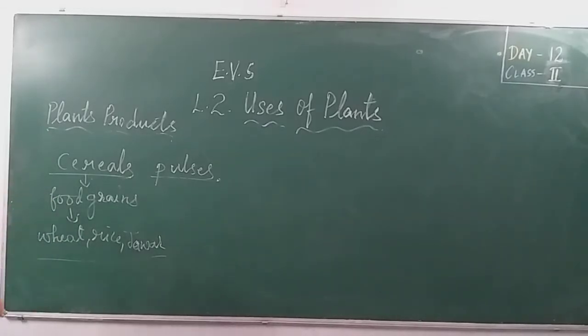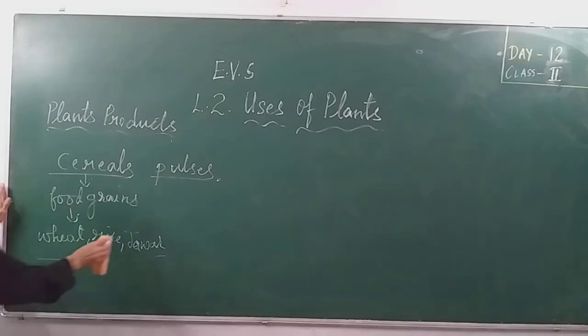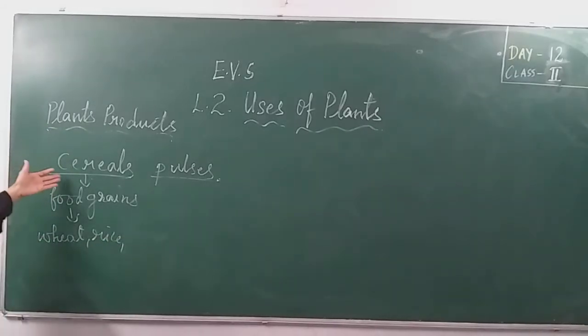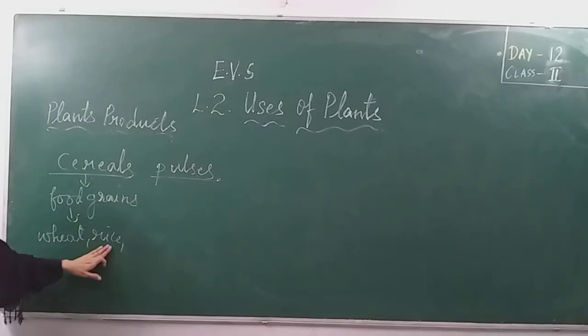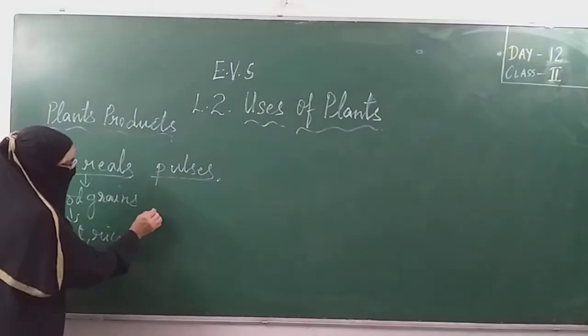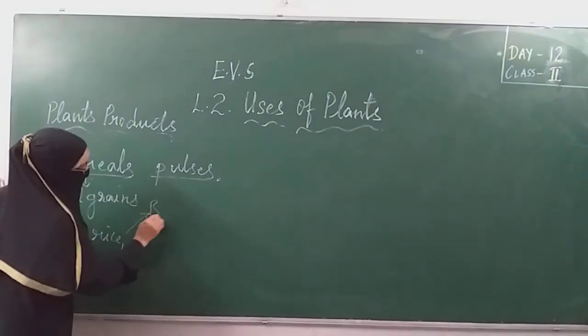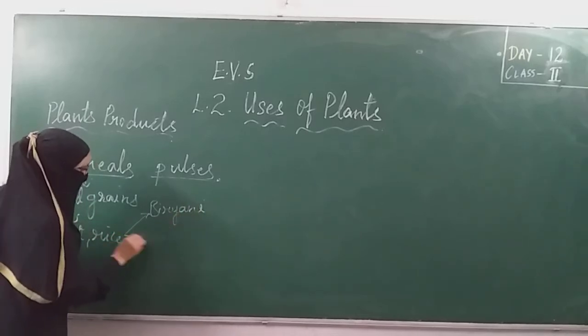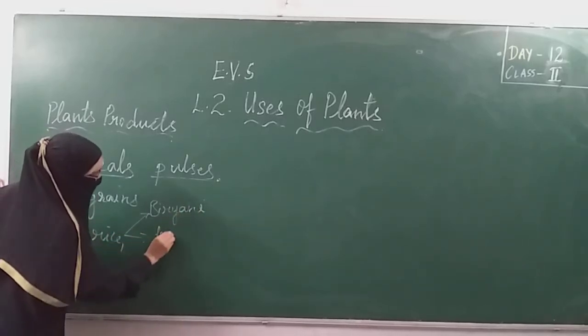Now we will take two food grains, rice and wheat. From rice, which is a food grain or you can say a cereal, we can make many things. Tell me some things which we can make from rice. Can you make biryani? Yeah. You can make fried rice.